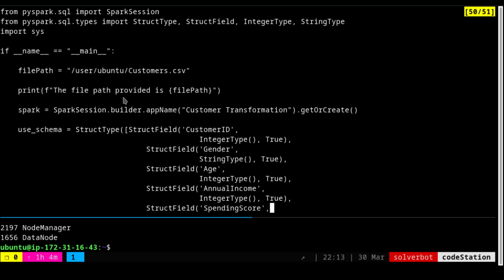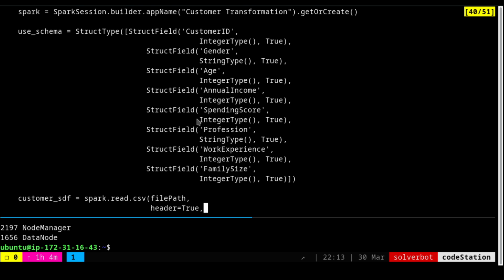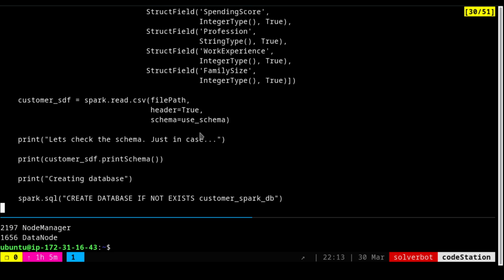Once we create the Spark session, we already have the schema. So we are not going to do the schema checking again inside the script. We are going to copy paste the schema inside the script. We did this exploration inside the Jupyter notebook, so we are not going to redo it. We are not actually going to automate it. We are going to read the file, but we are going to use the schema.